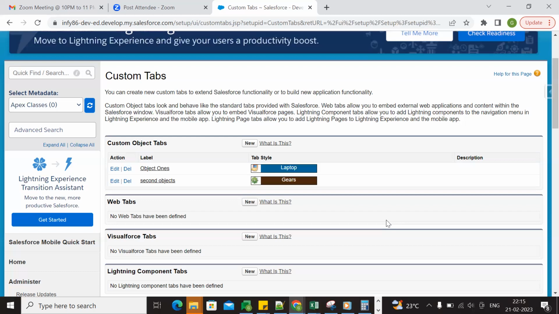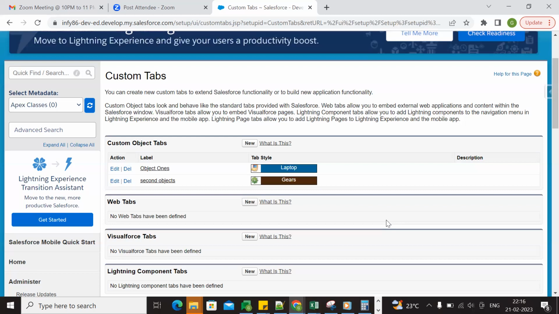Time dependent is required if we want to fire or trigger the alert within the timelines which the client provides. We can set the time, so we need to mention a specific time. Let's say I want to fire that record after 1 hour, or let's say 10 days or something. So we need to mention a specific time for that.